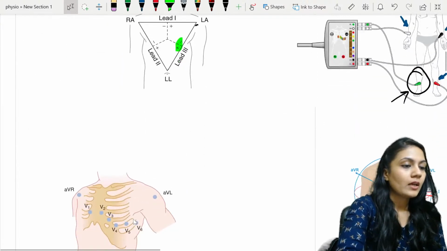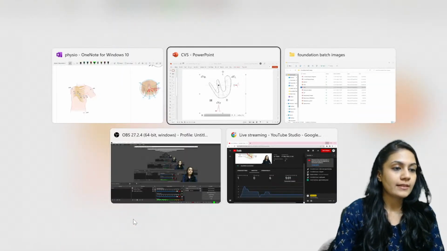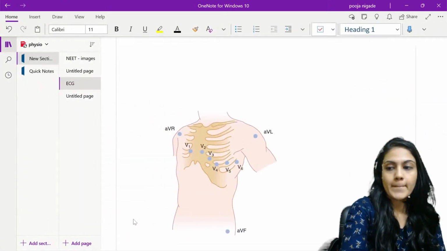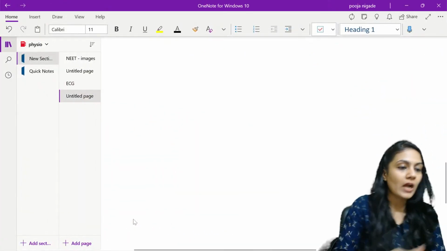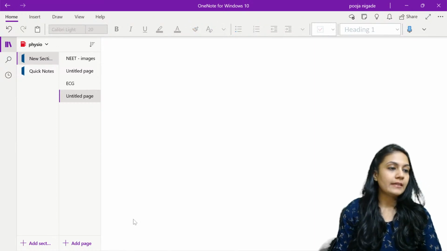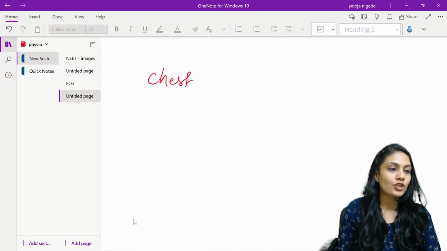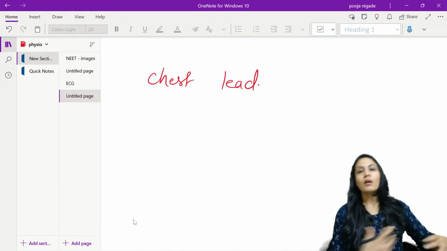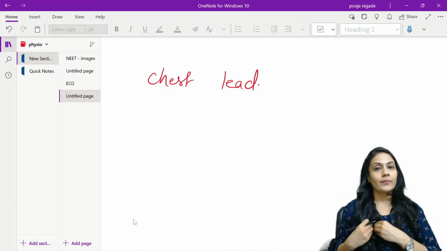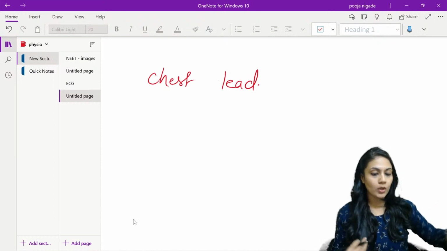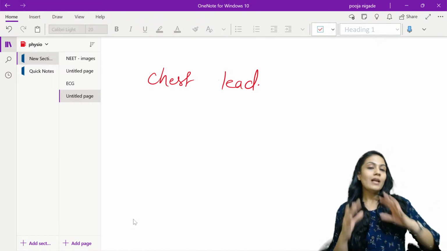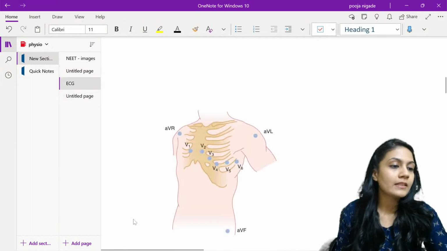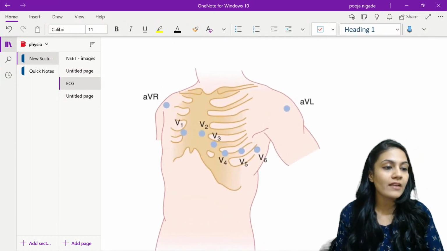Now let's move on to the chest leads. Let's see the chest leads. When I say chest leads, I'm going to attach the leads on the chest, right? I'm going to start from the right side, and then move towards the left. Okay, now let's see where I'm going to attach those leads. Let's see in the diagram itself, and you will be very clear.